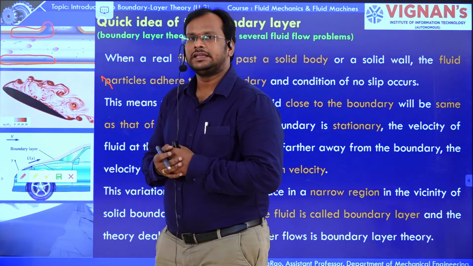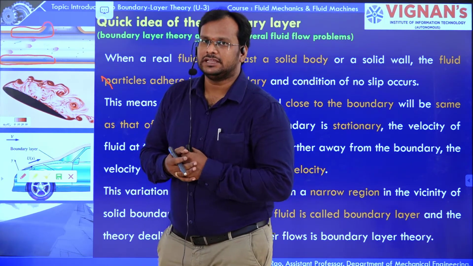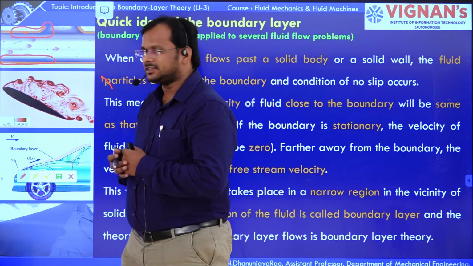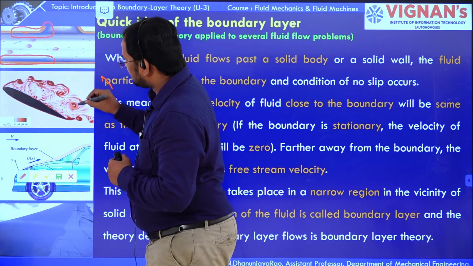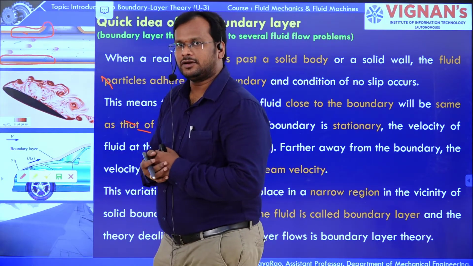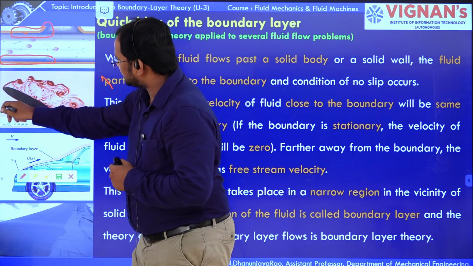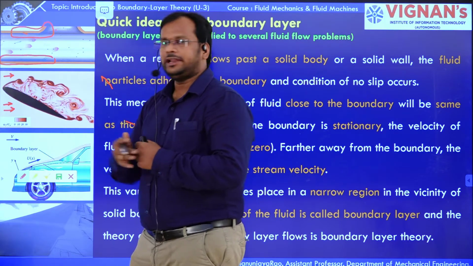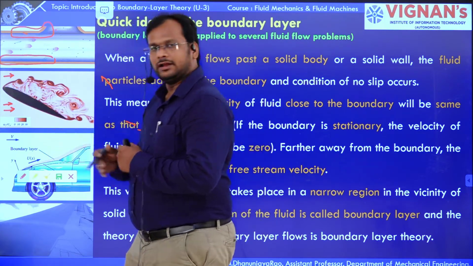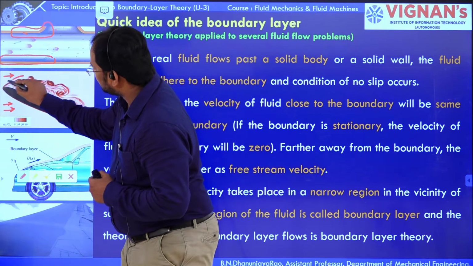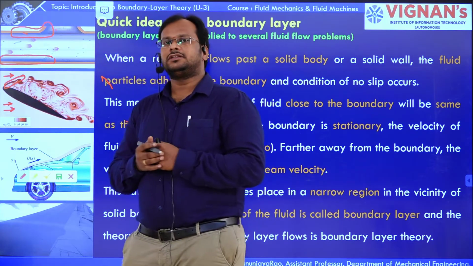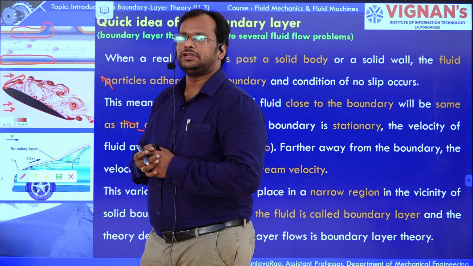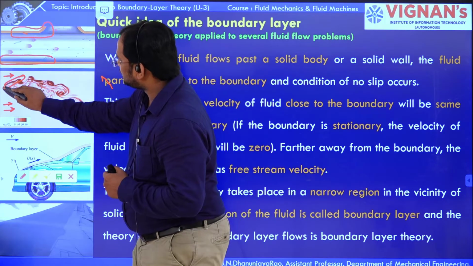Why? Because they are losing their velocity in this region. Here you can also see an arrow shaped profile. The fluid is coming in this direction, and upon approaching, a boundary layer is generated on the surface. Here the velocity changes from the free stream velocity to 0 on the boundary.